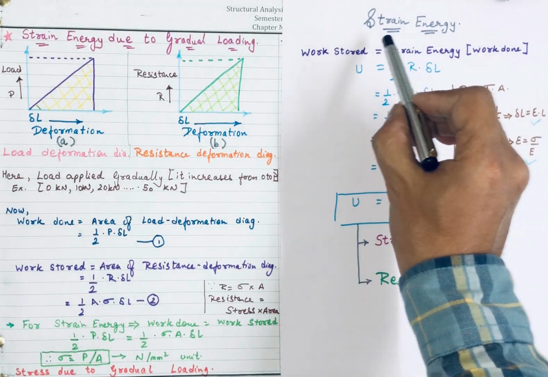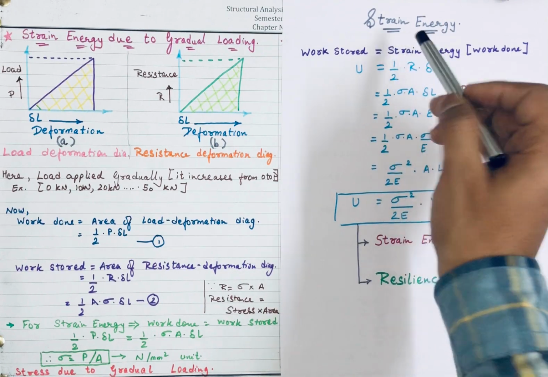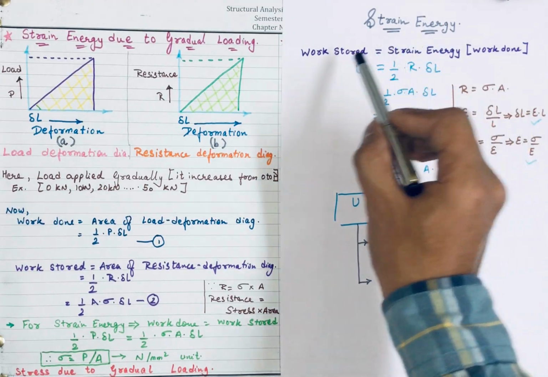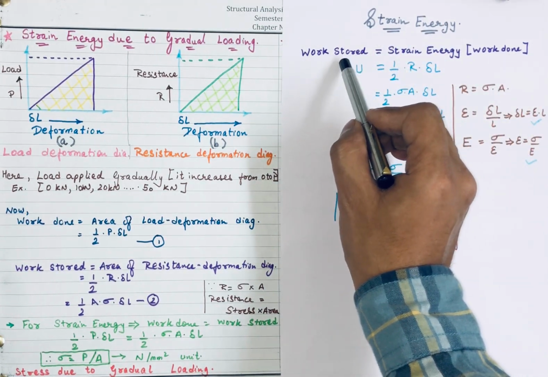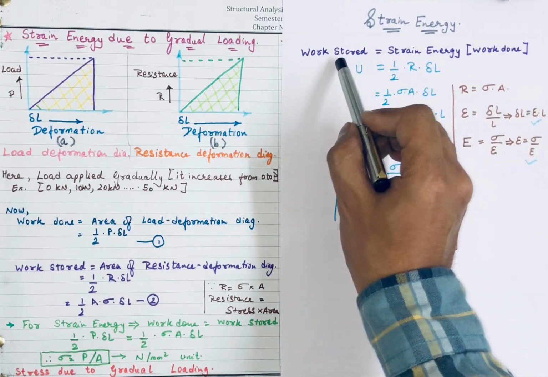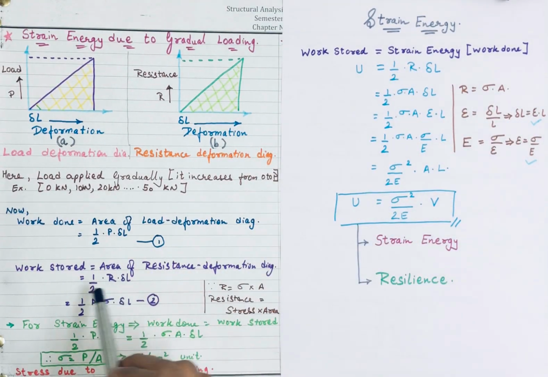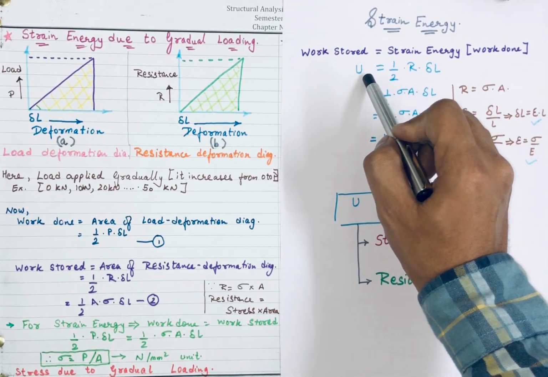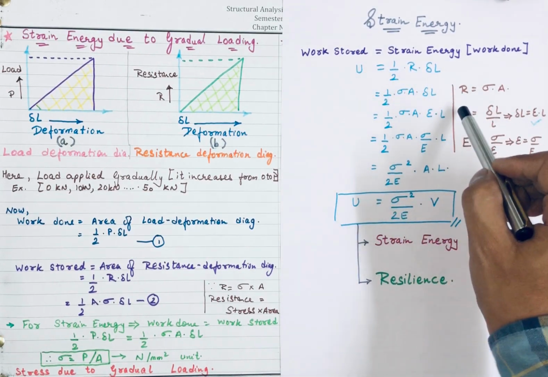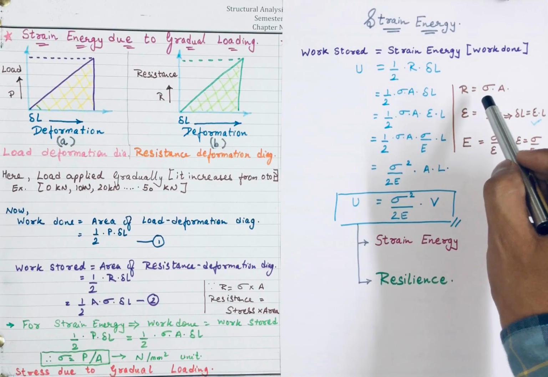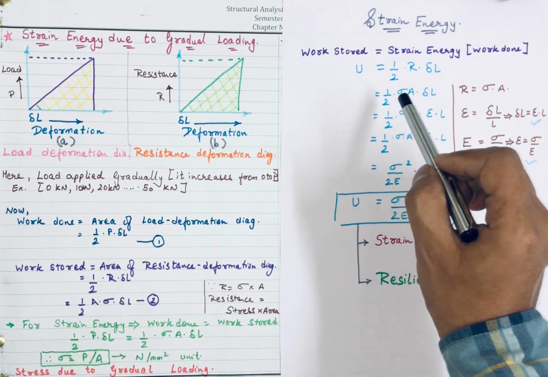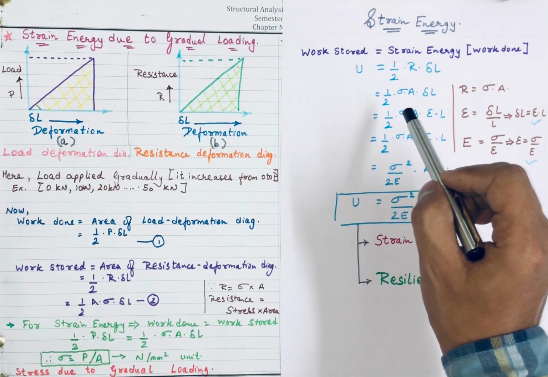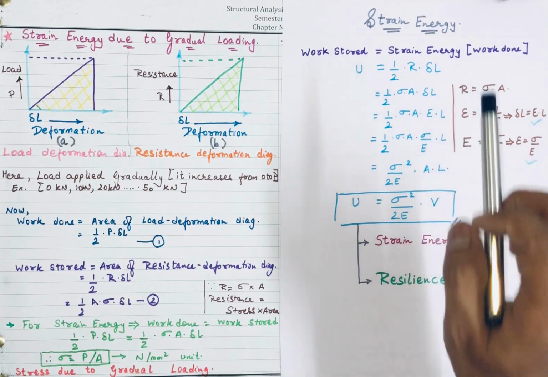Now let's understand the term strain energy. What is strain energy? The strain energy is work stored. Work stored can be taken from here: it is nothing but 1/2 into R into del L. Now I am using this equation for getting strain energy U. As we know, R is nothing but stress into area. So by replacing R by stress into area, I get 1/2 into sigma into A into del L.